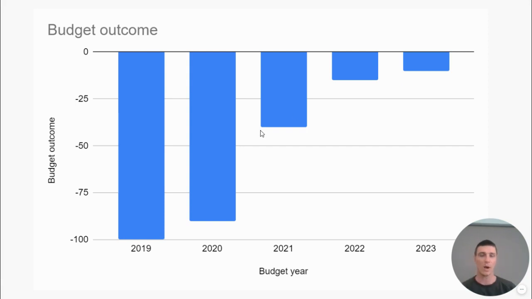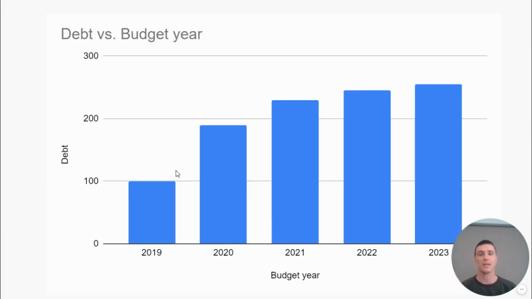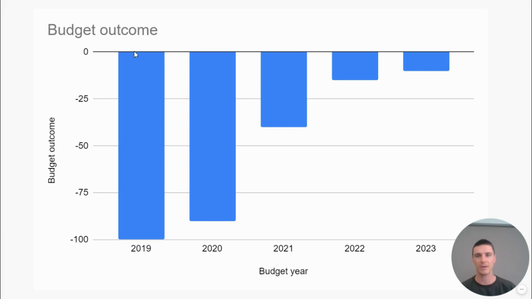And students will say, well, you know what? The deficit's getting smaller, so that must mean the debt is getting smaller. No. You will not make that mistake, because debt is still increasing, just by a smaller rate. So of course we know that every time we run a budget deficit, that must be funded via borrowing or by debt. So every time there's a line below the zero, every time there's a deficit, debt increases.